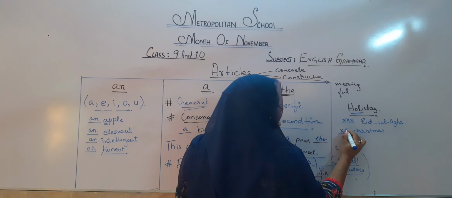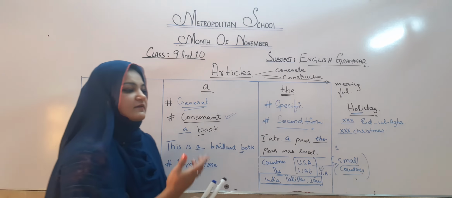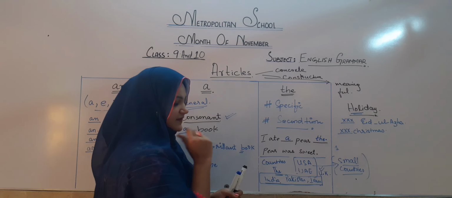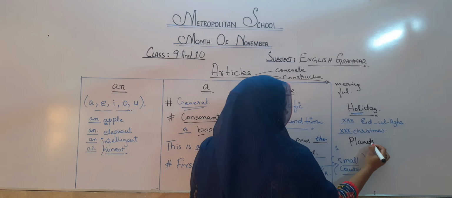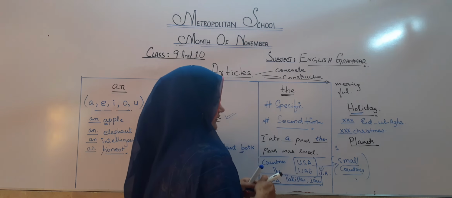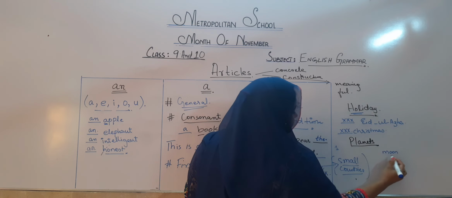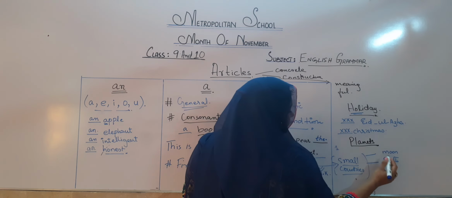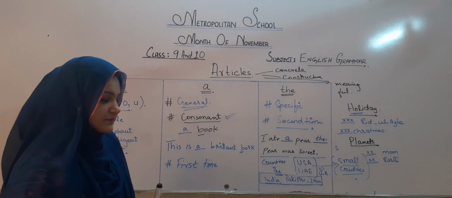I will never use the here. And another thing, we will never use the with planets. For example, we have moon, earth. We will never say the moon, the earth. We will never use the with planets.